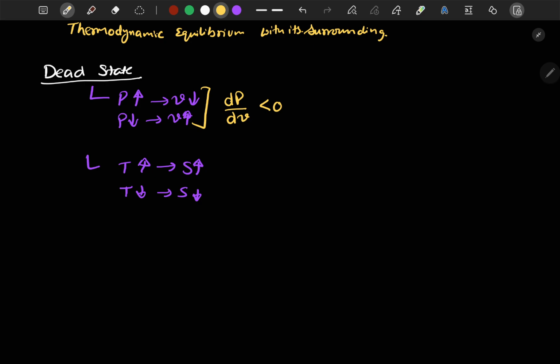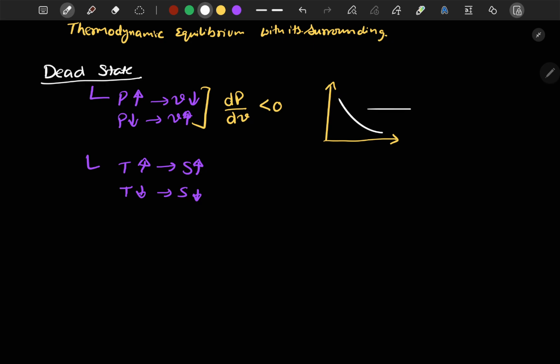The slope of the PV diagram for any process must be negative. Whenever we draw our PV curve, we always see curves like this, or at max the slope turns out to be 0.